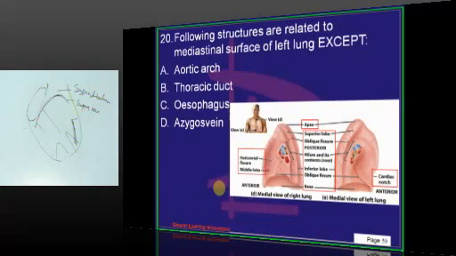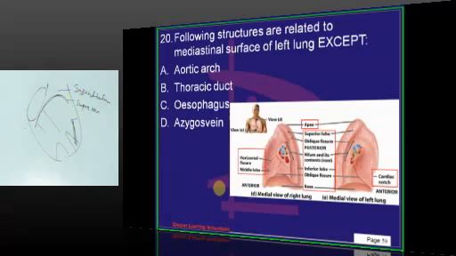The following structures are related to the mediastinal surface of left lung. Aortic arch. So, aortic arch is present on the left side. It arches over the left principal bronchus. Just now we have said it is arching over the left principal bronchus. So, that is related to the left lung. Thoracic duct. Thoracic duct is a large lymphatic vessel which is beginning within the abdominal cavity.